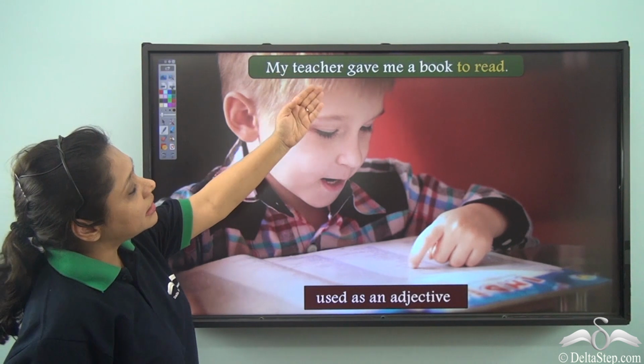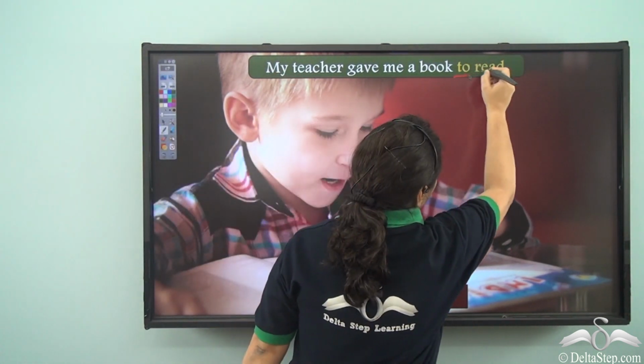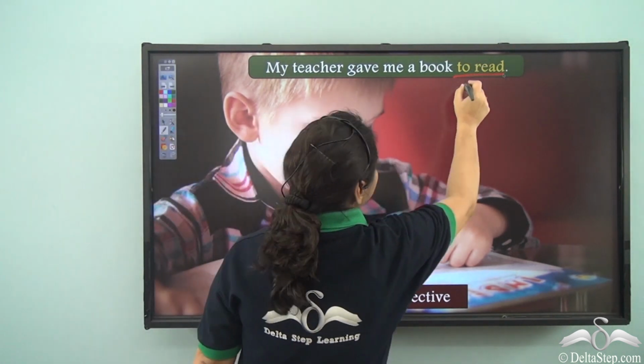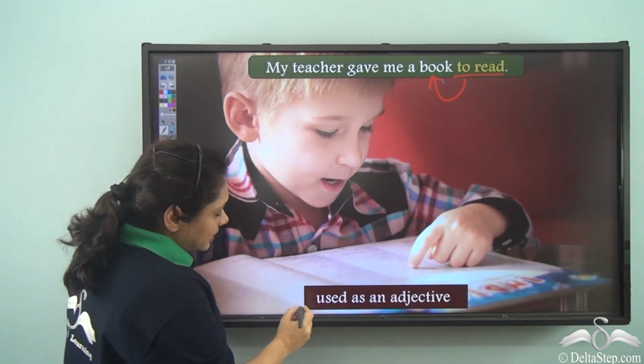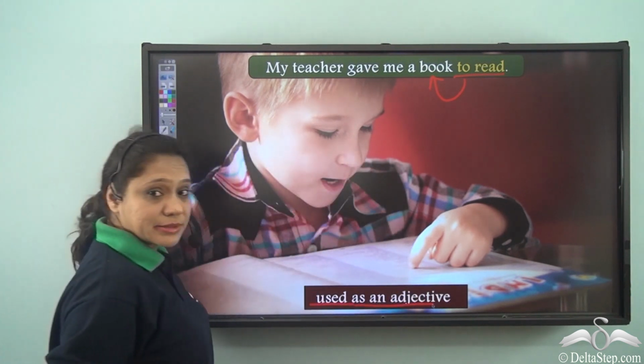My teacher gave me a book to read. So, the infinitive in this sentence is "to read." And in this sentence, it qualifies the noun "book." So, we say that here the infinitive has been used as an adjective.